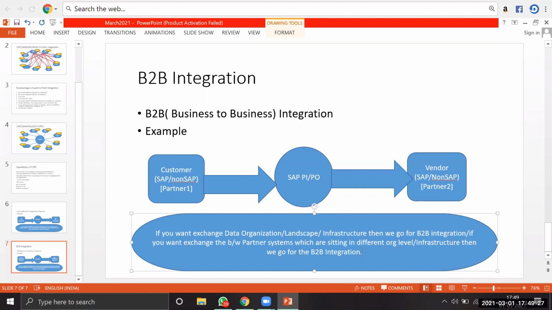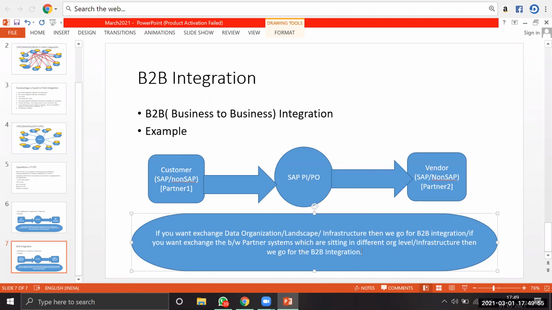As of now, just try to remember: using this SAP PO, we can do A2A integration as well as B2B integration. What do you mean by A2A here? Within the organization, landscape or infrastructure, if you have a number of applications and you want to integrate them or extend data between them, we always go for A2A integration, whereas B2B indicates business to business integration.